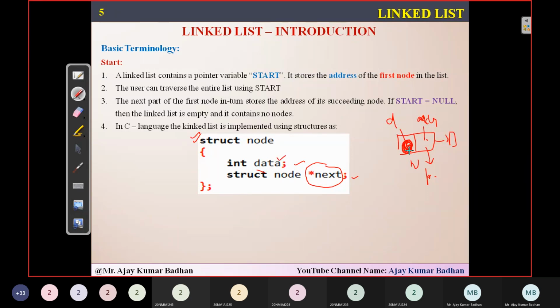So it is of type integer data, which I'm going to store. Then the next one consists of a pointer variable, and that variable will consist of the address of the next location. That is what star next is here. The pointer variable I'm using here is next, and it is a pointer variable, so before that I'm writing a star. These are the two things we need in order to create a node.